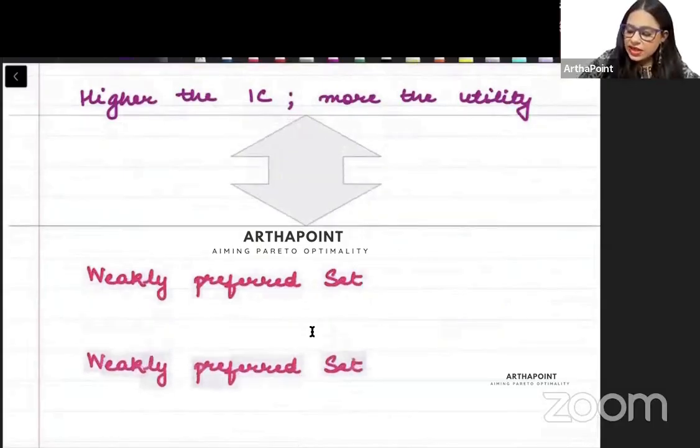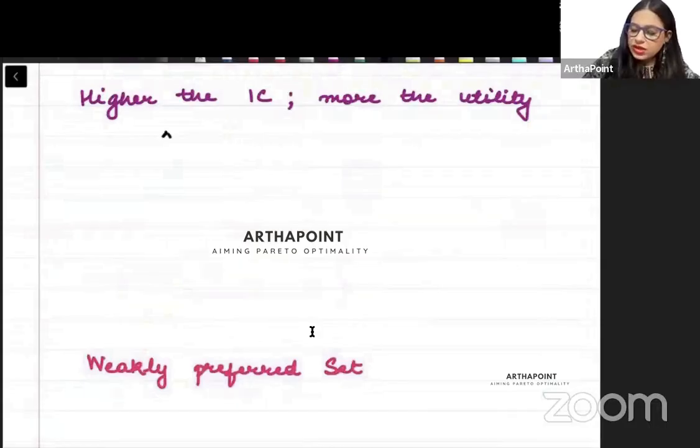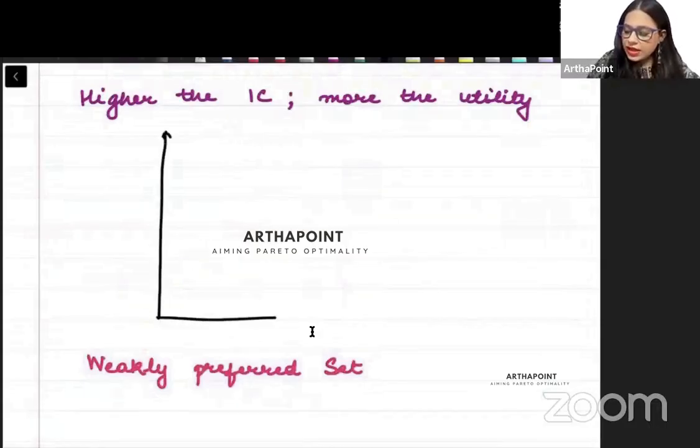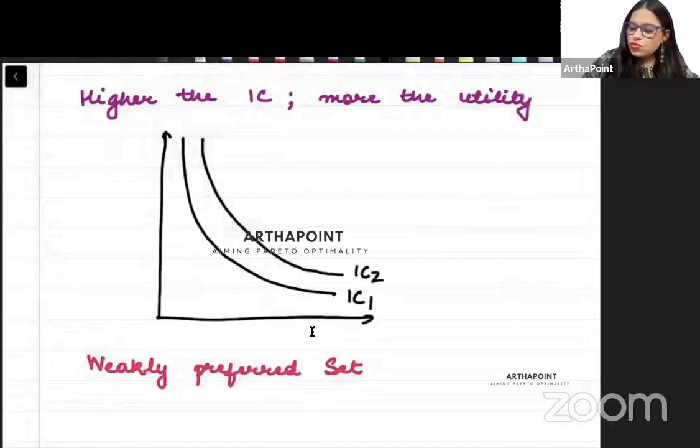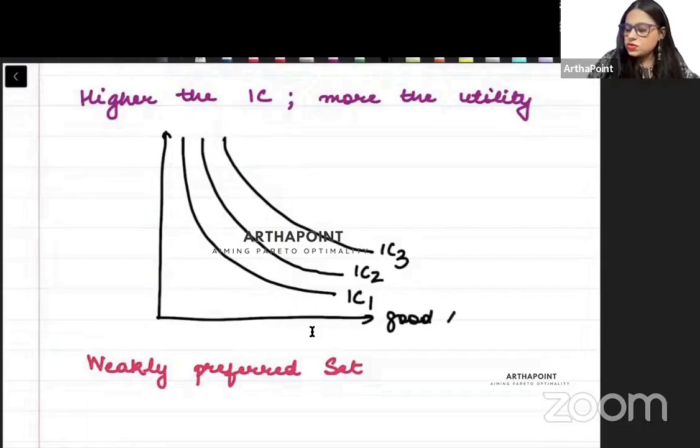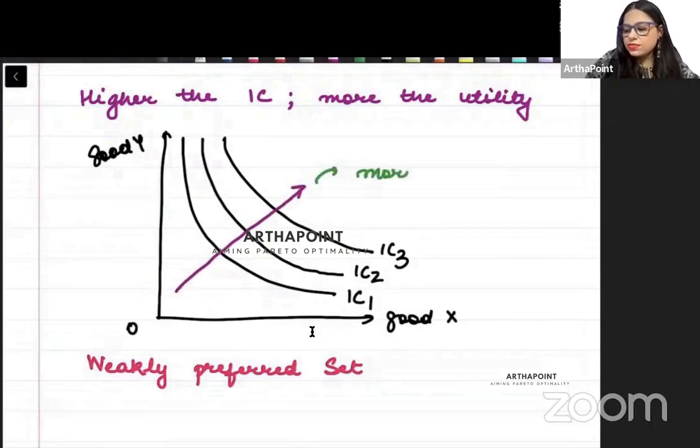So which means that if I have to draw indifference curve 1, indifference curve 2, indifference curve 3, with good X and good Y, as I go on to higher and higher indifference curves, my utility will increase.